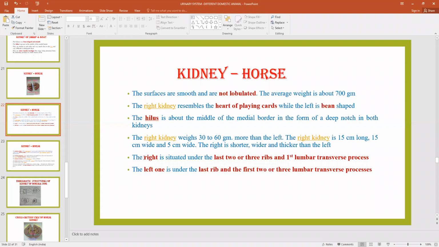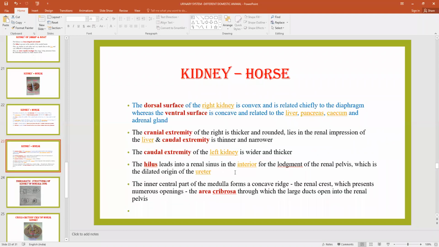So this is the position. You must have an idea regarding the position of the kidneys in comparison to the lumbar vertebrae. This is the description. It contains two surfaces, two borders, two extremities, and one hilus. The dorsal surface of the right kidney is convex and in contact with the diaphragm. The ventral surface is concave and related with the liver, pancreas, cecum, and the adrenal gland.